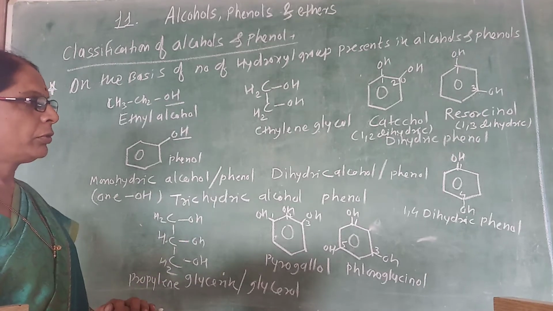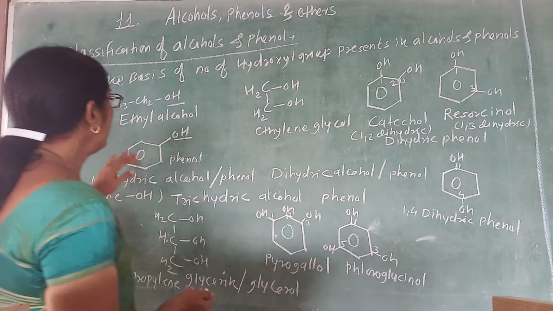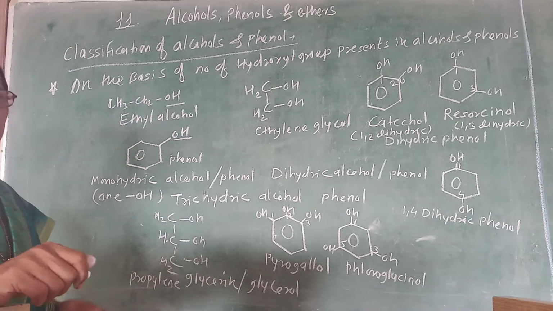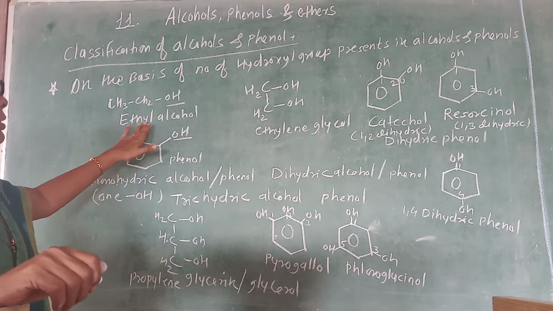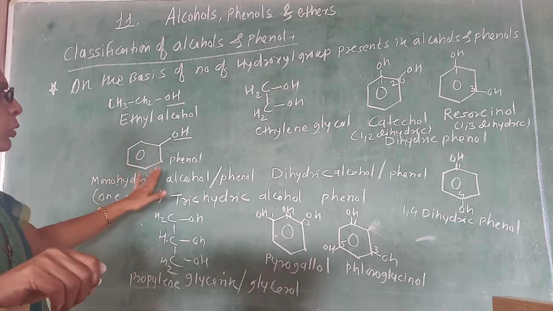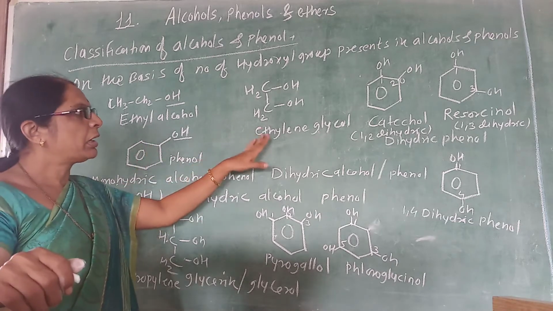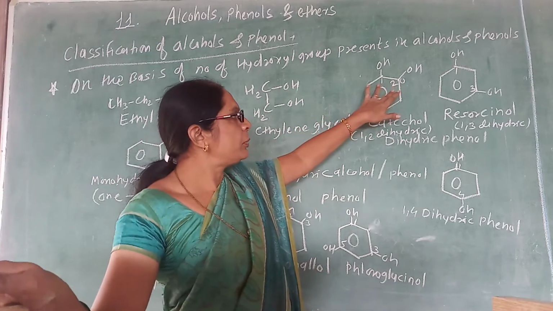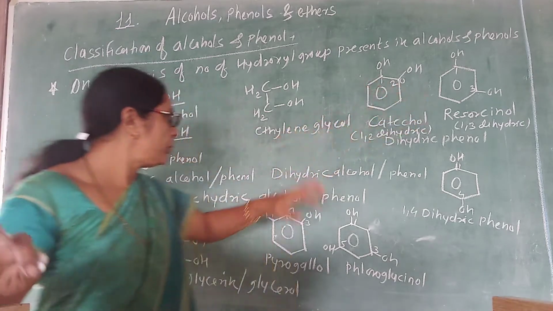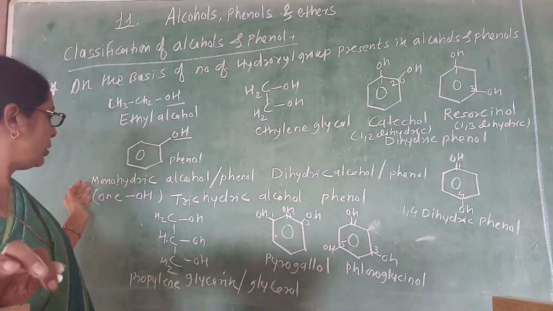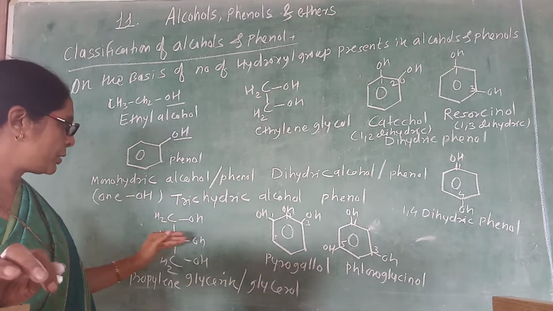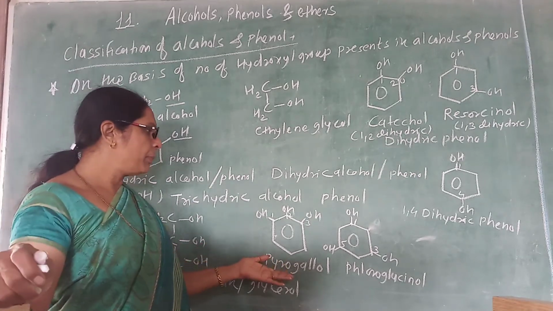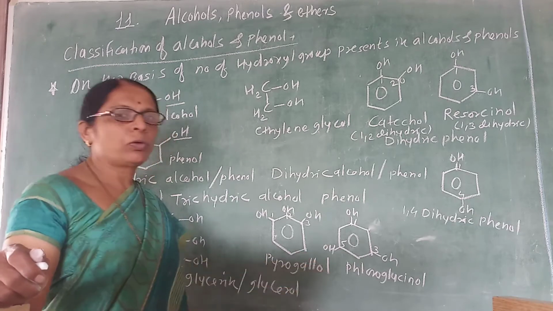phloroglucinol. And when you consider the classification of alcohol and phenol on the basis of the number of hydroxy groups present, remember, if only one OH group is present, it is monohydric alcohol and phenol, and dihydric are called glycol. Depending upon the position of the hydroxy group, they are given the names catechol and resorcinol. If it has 3 OH groups, then that type of compound is called glycerol. Similarly, these 2 important compounds you have to remember, pyrogallol and phloroglucinol.